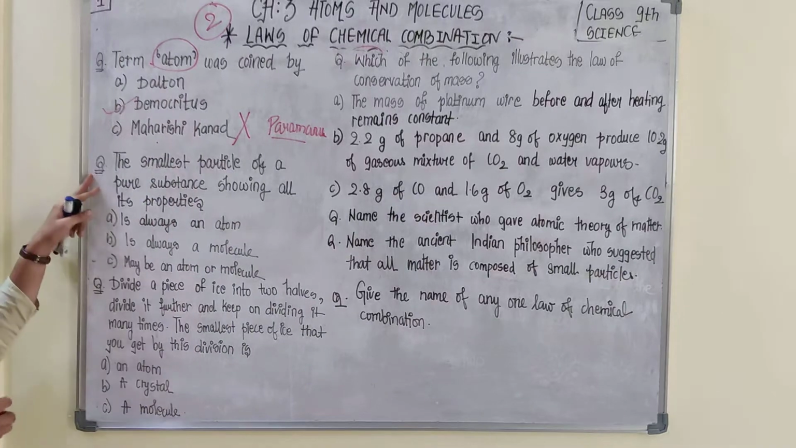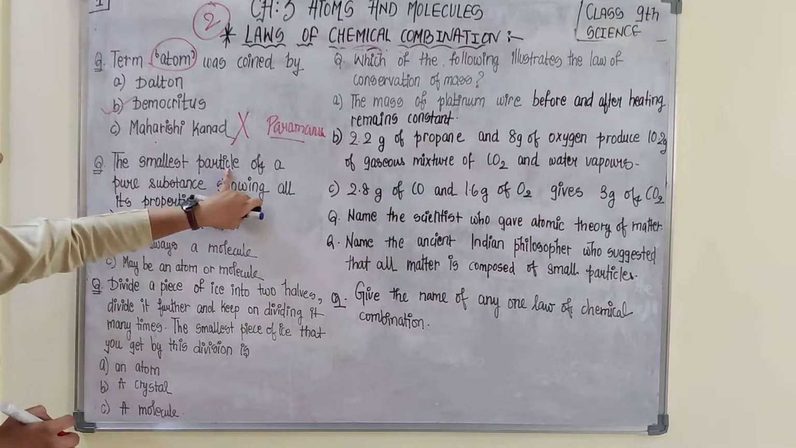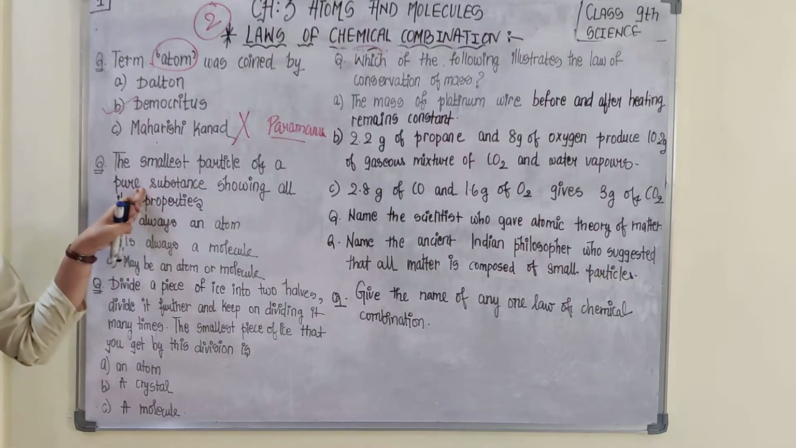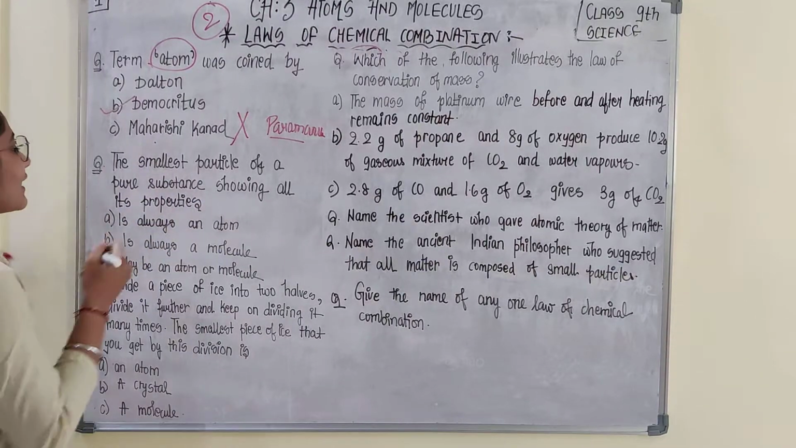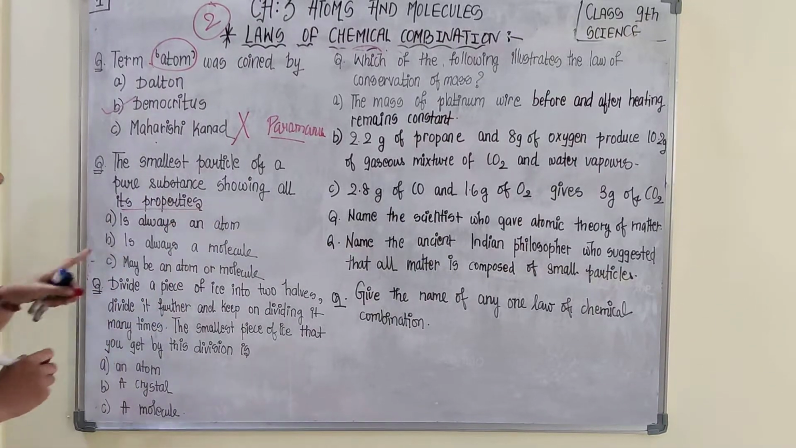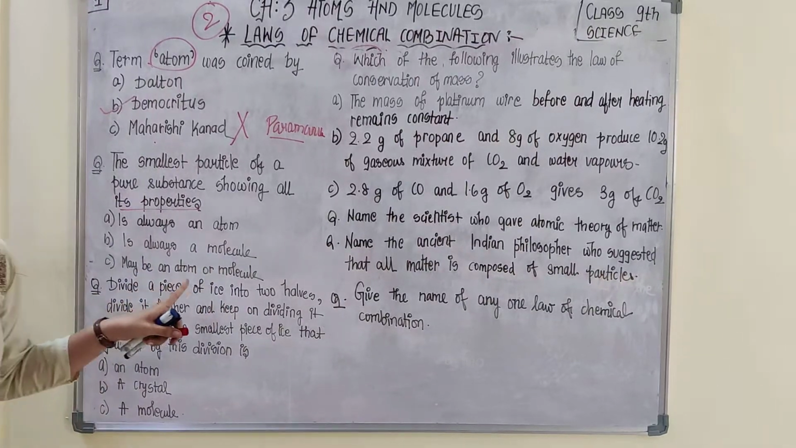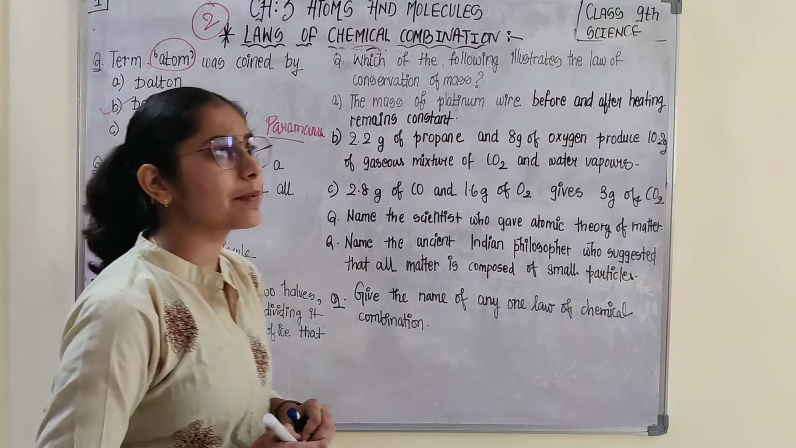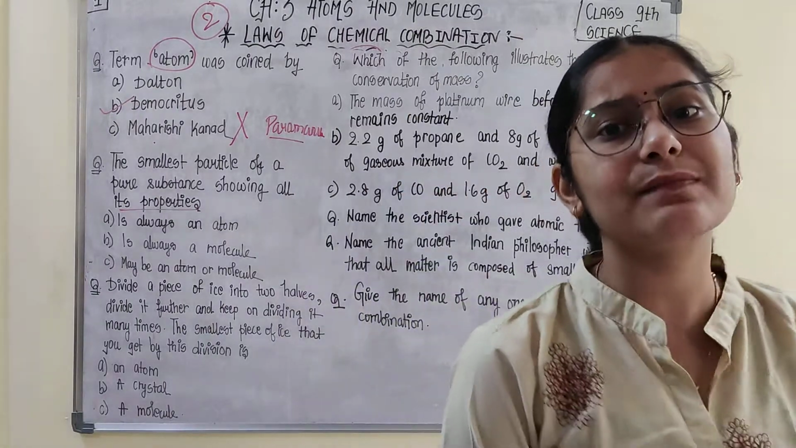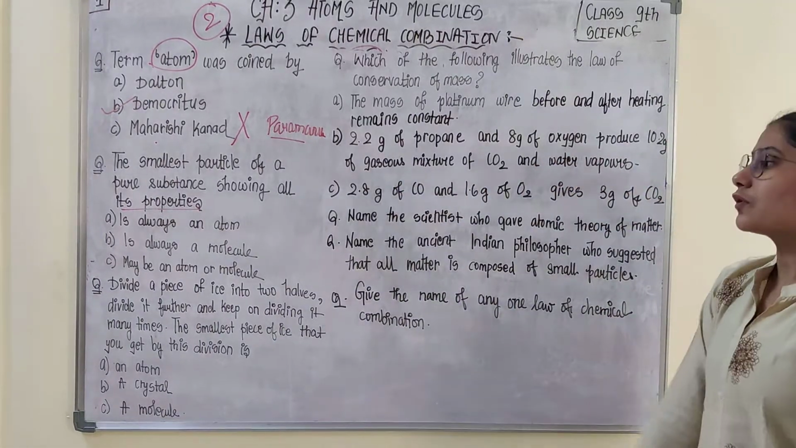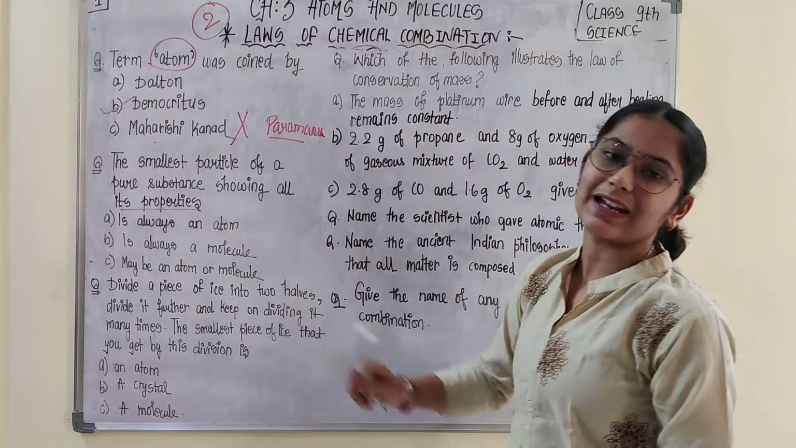Okay, next question is: the smallest particle of a pure substance showing all its properties is always an atom, is always a molecule, may be atom or molecule. So if you are able to recall the second chapter, Matter Around Us, then you would be able to identify the correct option.